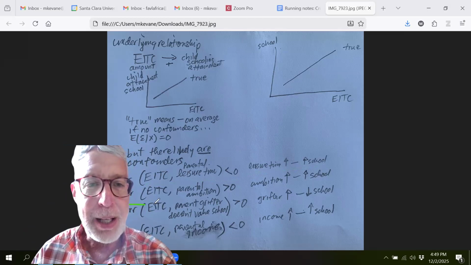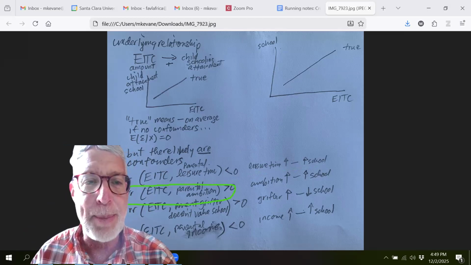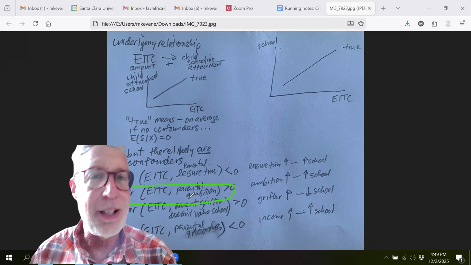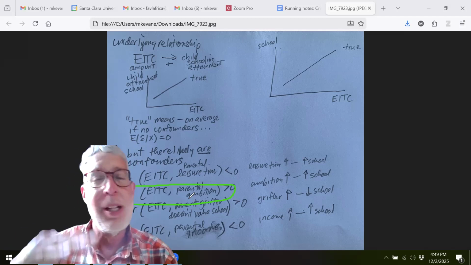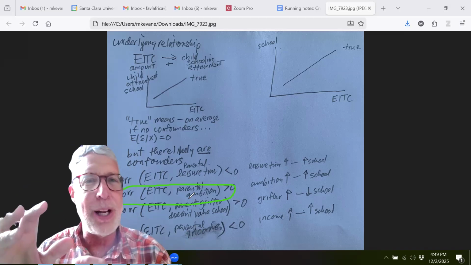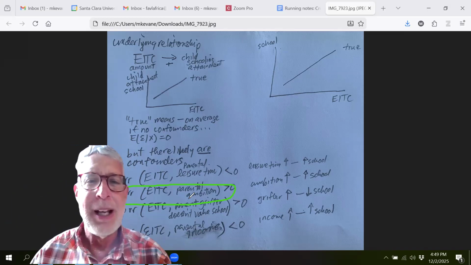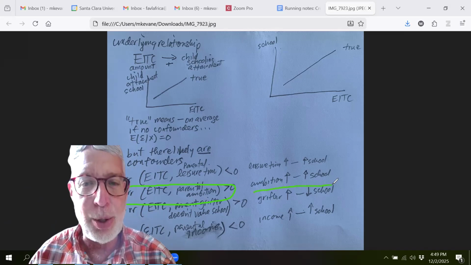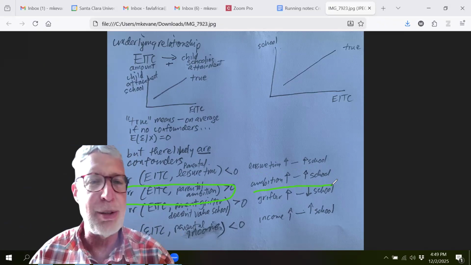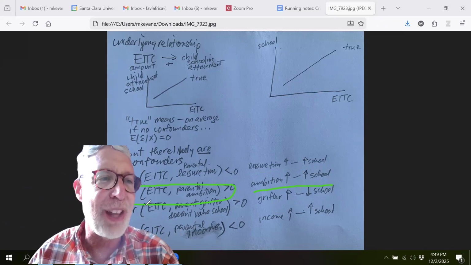Our second possibility is parental ambition. Because the earned income tax credit is something the parent actually has to file for, the greater the parental ambition, the more they work to get the credit and file their taxes on time. And that ambition might be correlated positively with schooling. So, some underlying parental attribute. The next one is just the reverse of that.